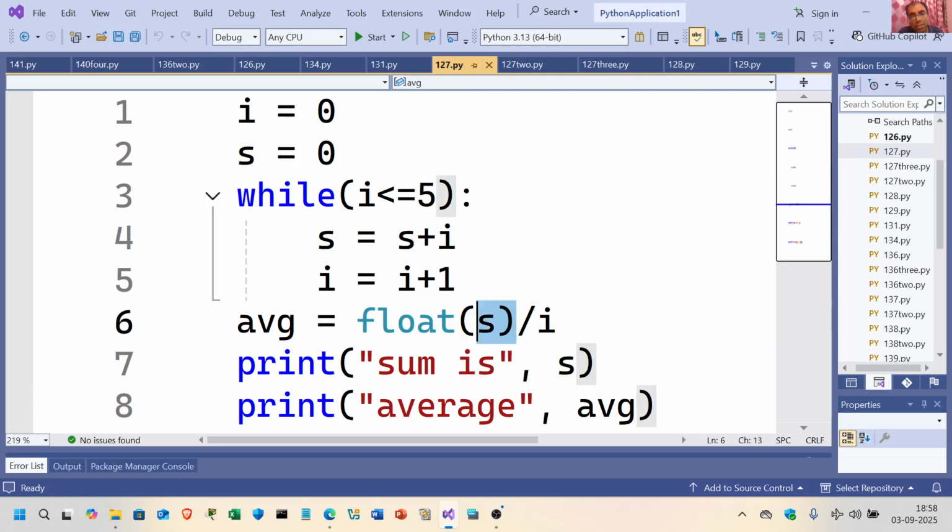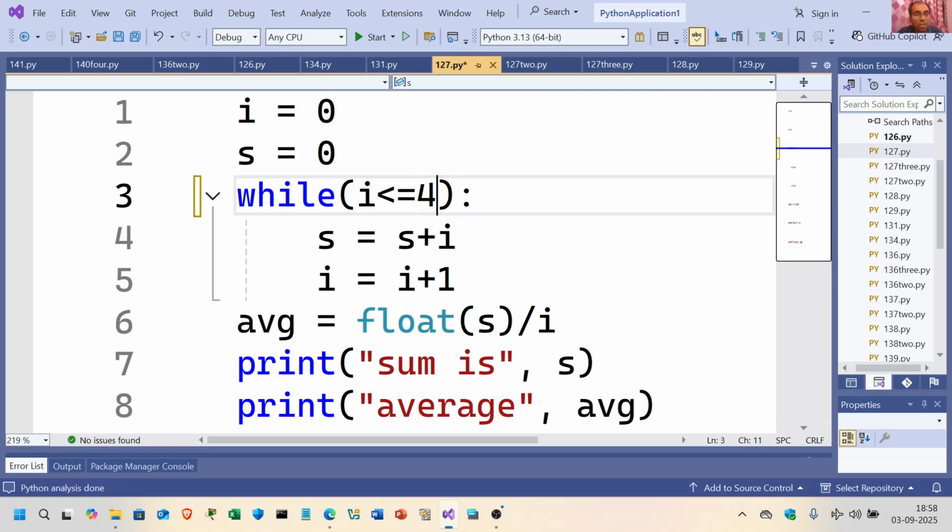Average: I am converting this integer into float. Point to be noted, I have written float, s divided by i. What is the value of i? It will go maximum up to 5. Then it is printing sum, 0, 1, 2, 3, 4, 5. This will be the sum. Average will be the average of these values. And to keep things simple, I'll keep it 4.